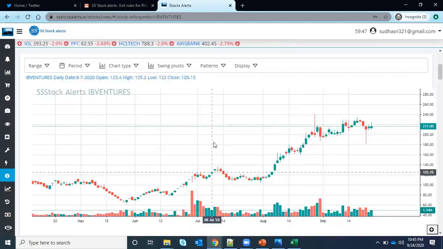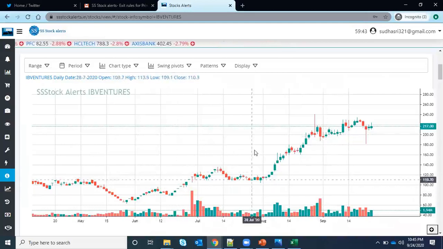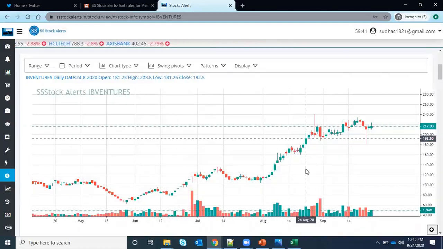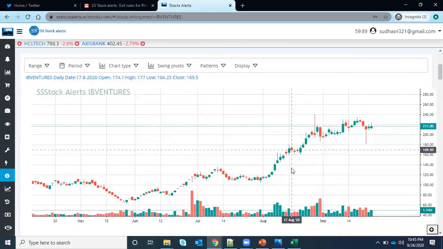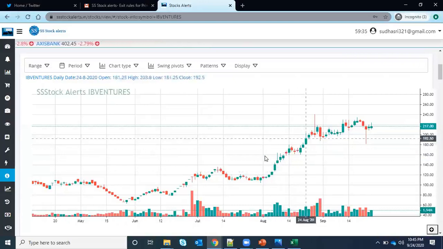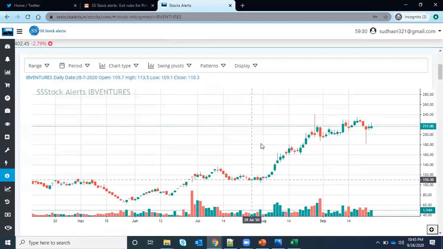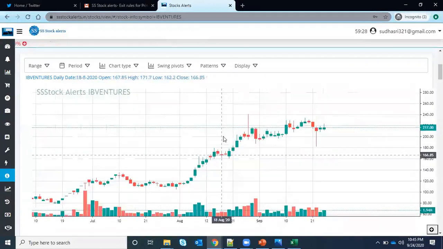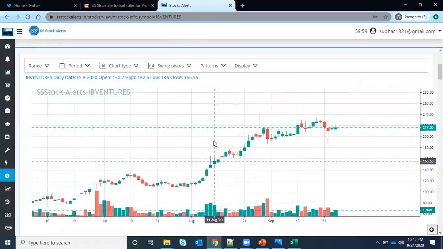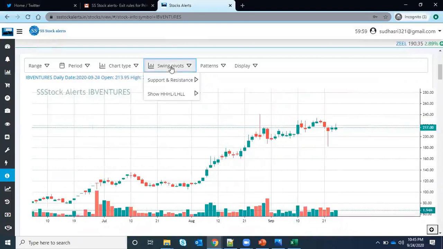So I was very confused, and I was looking for something automatic, where I could see the support lines automatically. Now I don't want to draw, and those systems are not free, at least, or they have some limitations. So I investigated for some days to months, and I built it on my own. For any stock, you just go here, swing points.